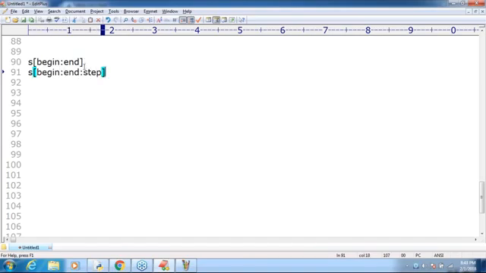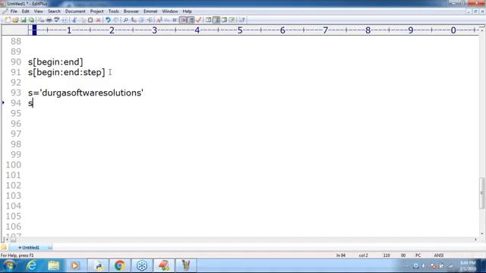Are you getting? What is the third attribute? Step means jump. How many jumps do you want, sir? Only one jump at a time. The default value of step is 1. That's why, one by one, character by character by default you are going to get, sir. Now here just observe. Let me take a big string. S is equal to Durga Software Solutions, like this I'm taking.